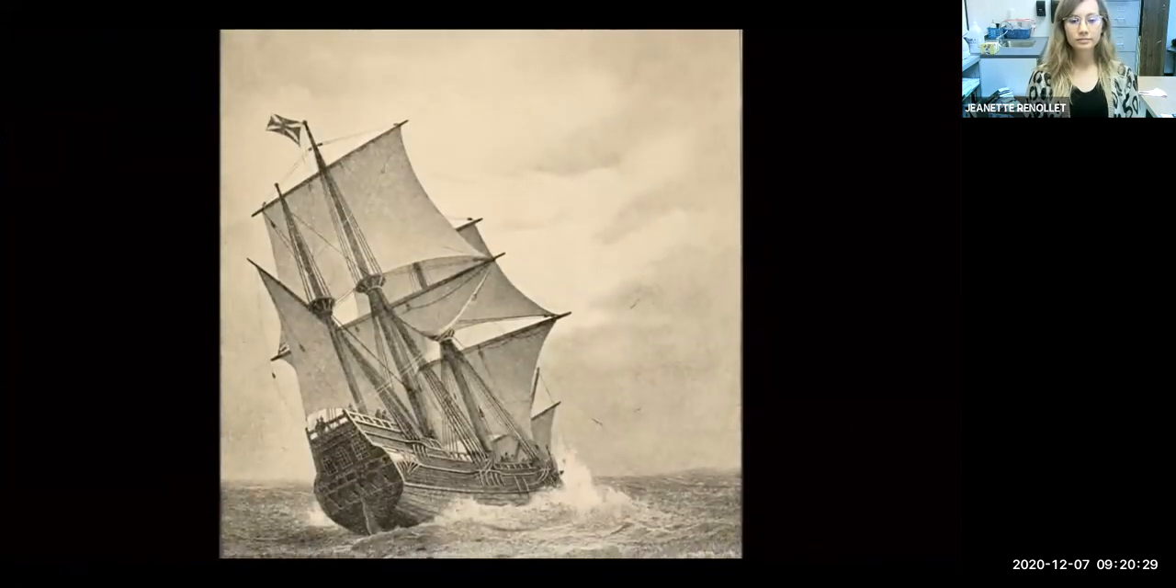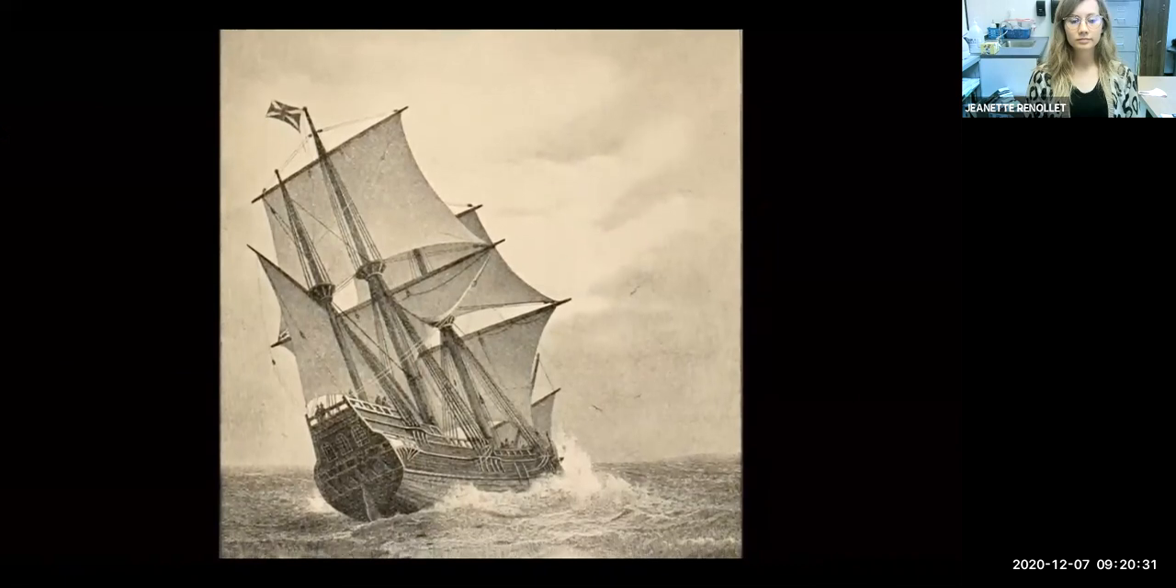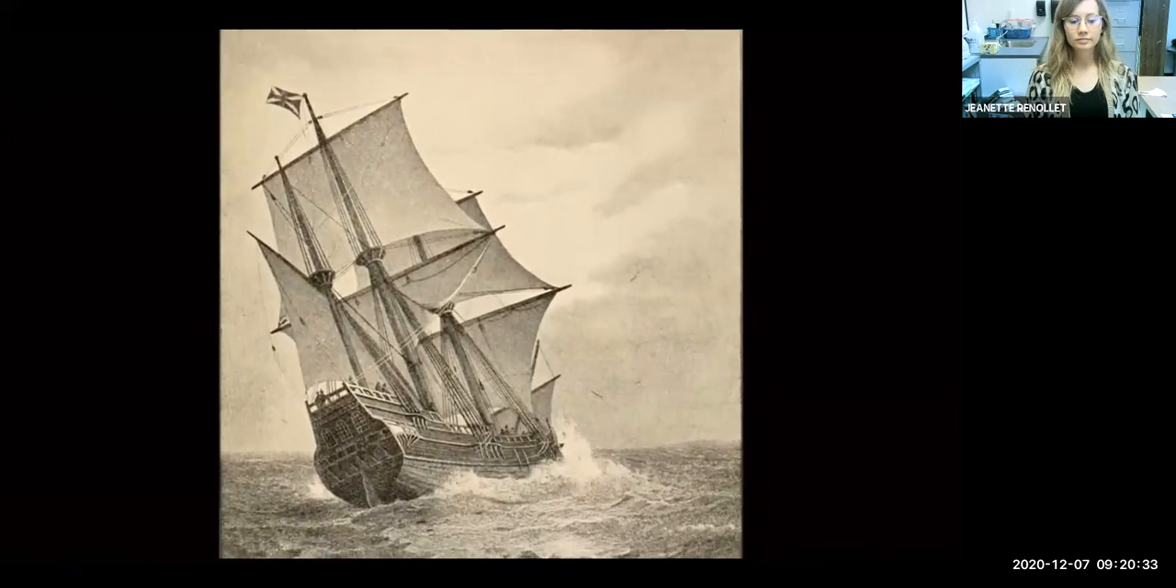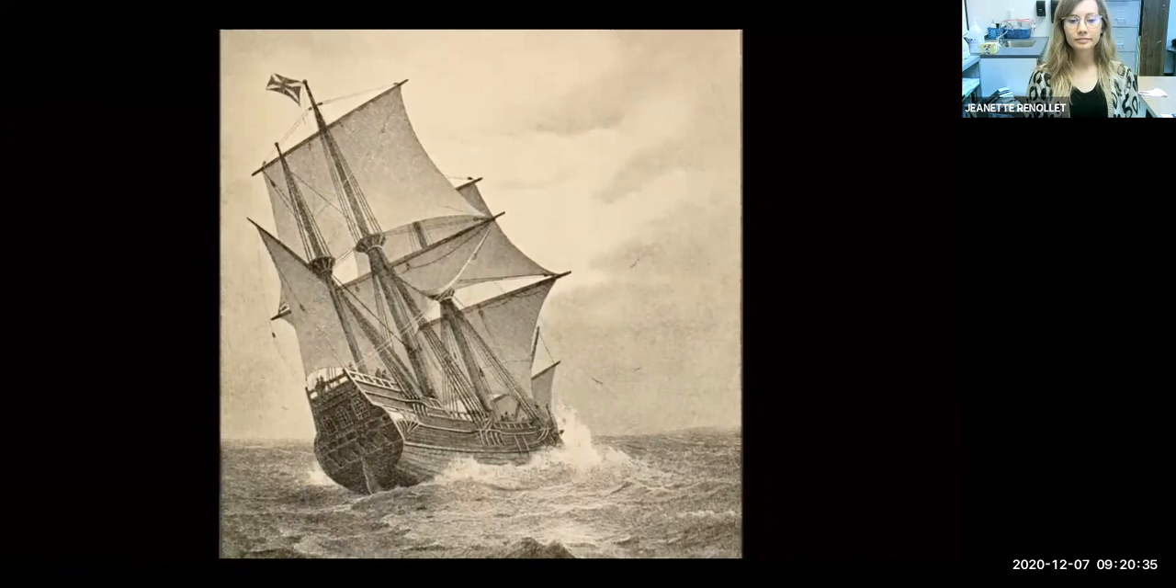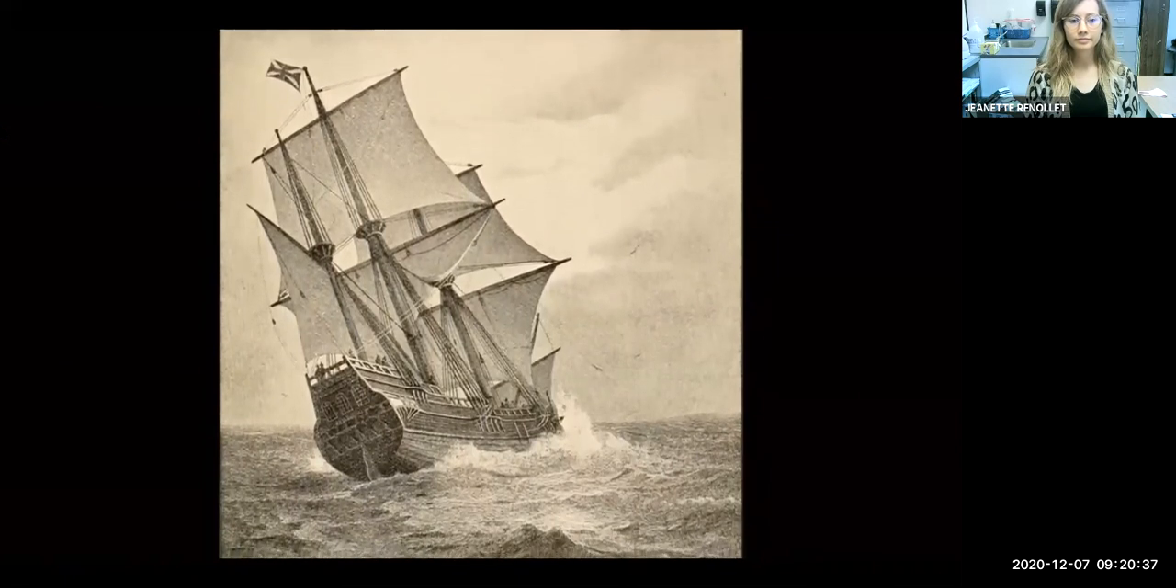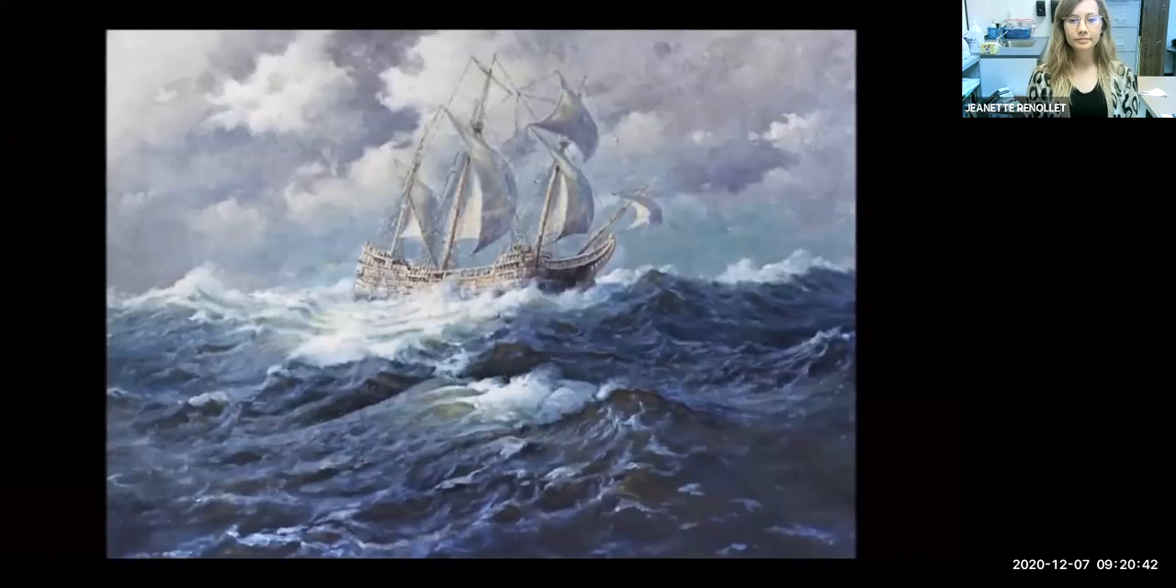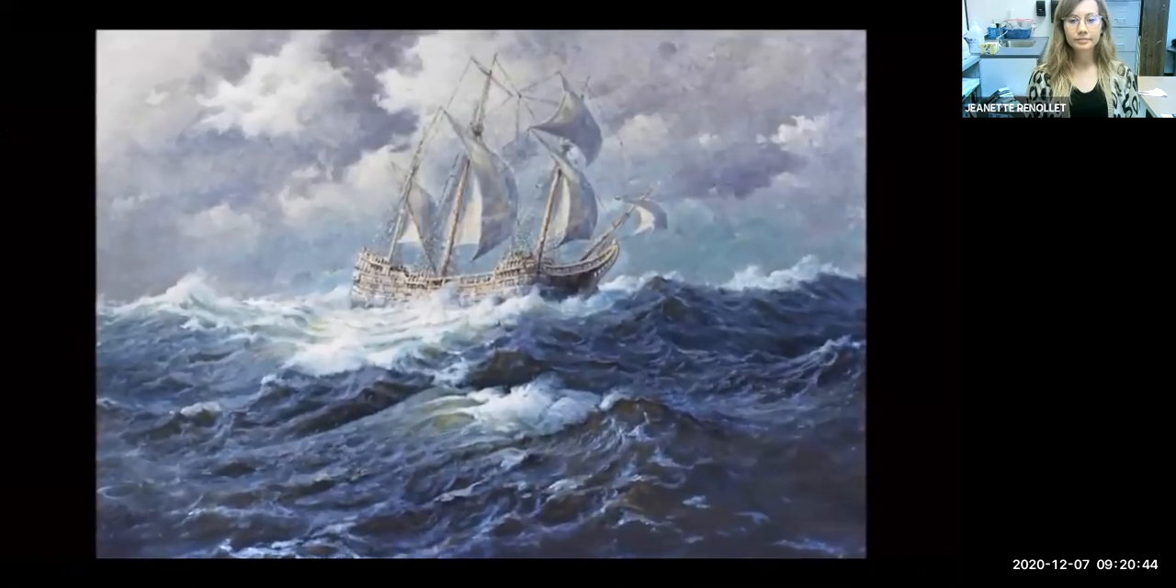By then it was September, and the Pilgrims decided to abandon the Speedwell. Some of the Speedwell's passengers moved on to the Mayflower, and some decided to stay in England. On September 6th, 1620, the Mayflower set sail a third time for the Americas.